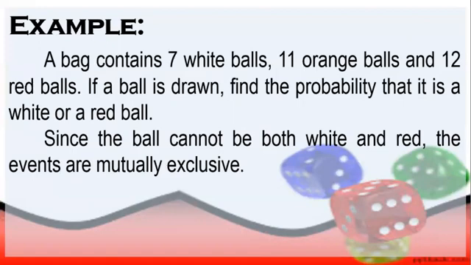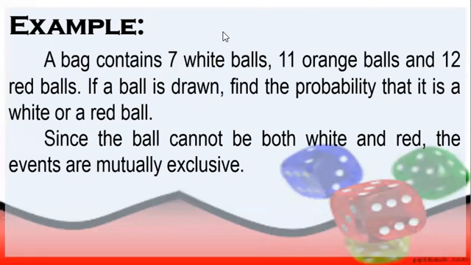So after po noon, we're going to find the probability of white and then find the probability of red. So unahin natin yung probability of white balls. So balikan natin yung problem. So there are 7 white balls. So therefore, our numerator is 7. So paano natin makukuha ang denominator?